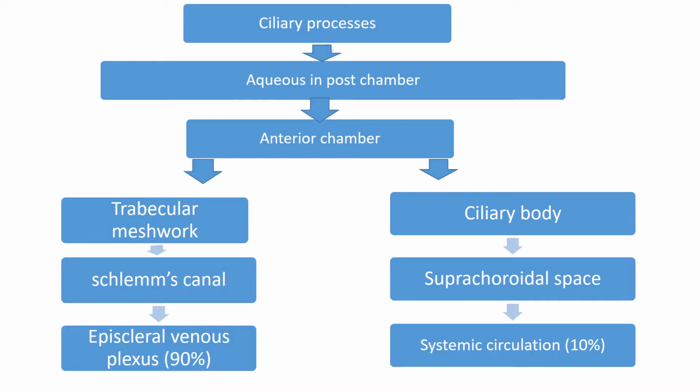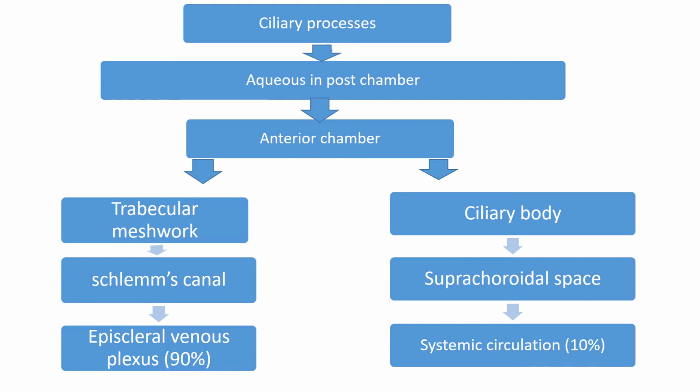This flow chart shows the pathway of movement of aqueous humor. From the site of production, the ciliary process, it moves into the posterior chamber, then through the pupil to the anterior chamber, and there are two routes for the drainage of this aqueous humor.